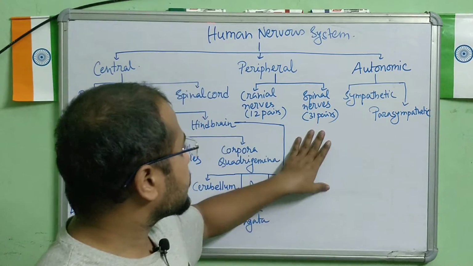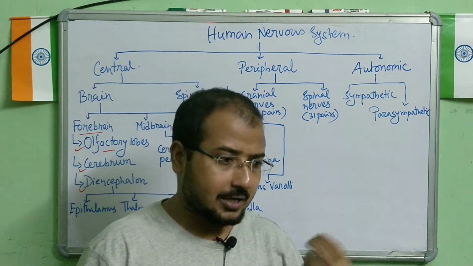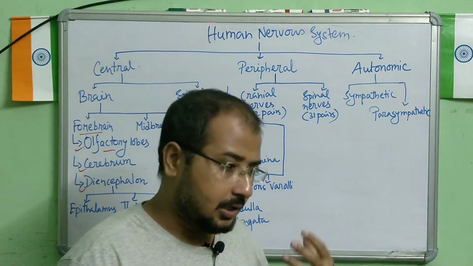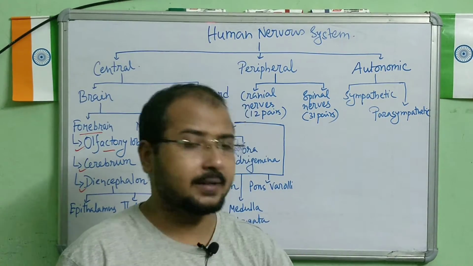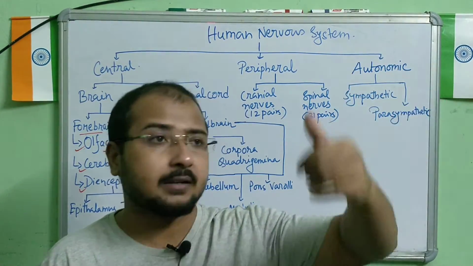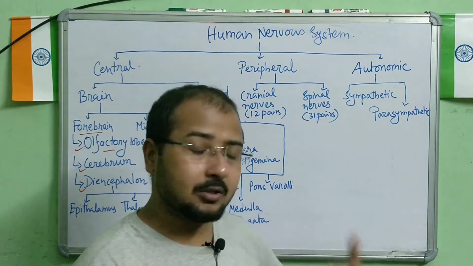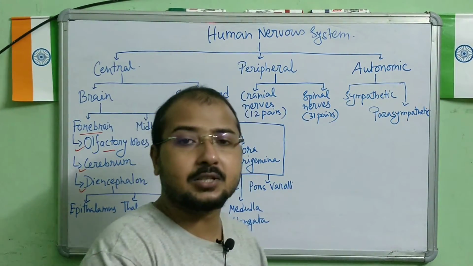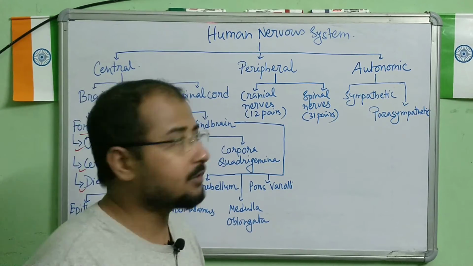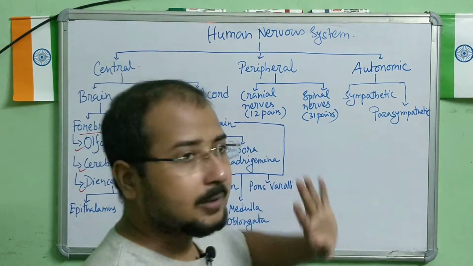So this definitely helps in the transmission of impulses from the different parts of the body to the spinal cord and then to the brain, and also helps by bringing the signal back to different parts of the body. This is the function of the cranial and spinal nerves.